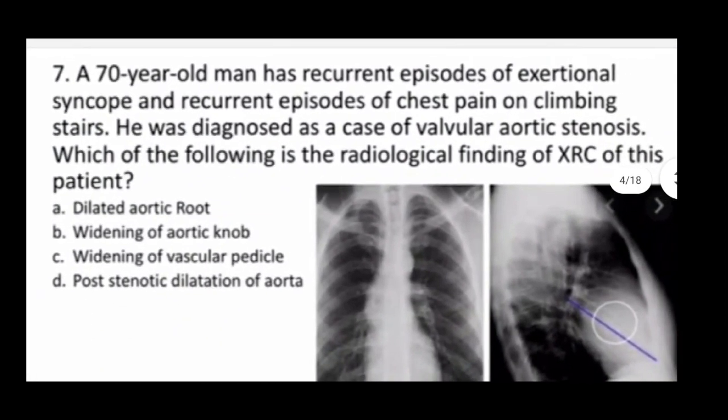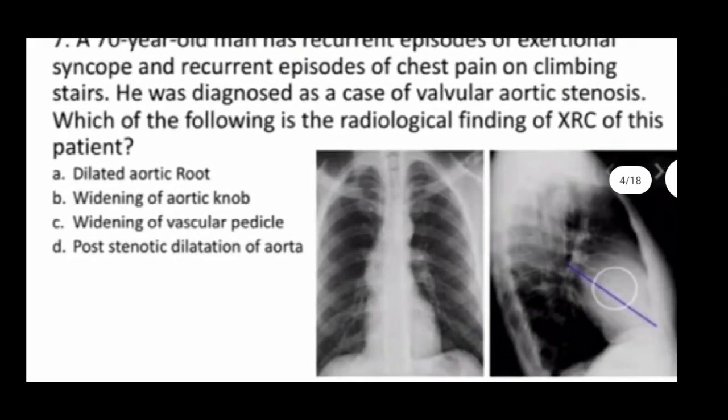Next one. A 70-year-old man has recurrent episodes of exertional syncope and recurrent episodes of chest pain on climbing stairs. He was diagnosed as a case of valvular aortic stenosis. Which of the following is the radiological finding on X-ray of this patient? You can see in the X-ray, so this is dilated aortic root, widening of aortic knob, widening of vascular pedicle, or post-stenotic dilation of the aorta. So correct answer here is D, post-stenotic dilation of the aorta.